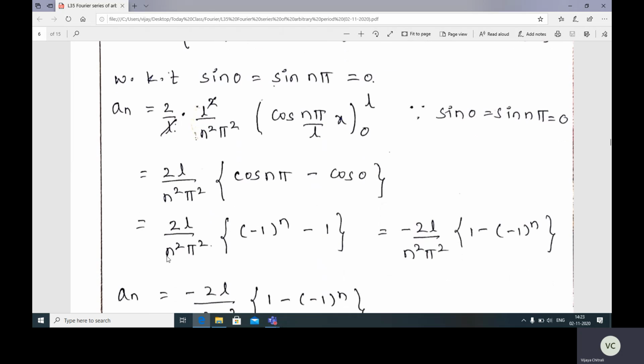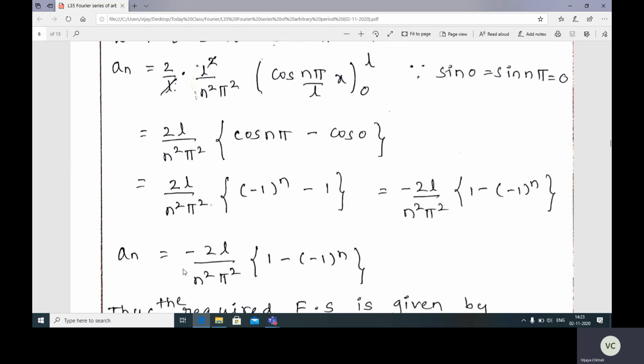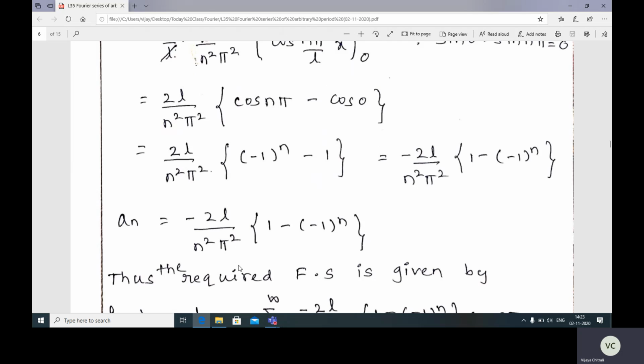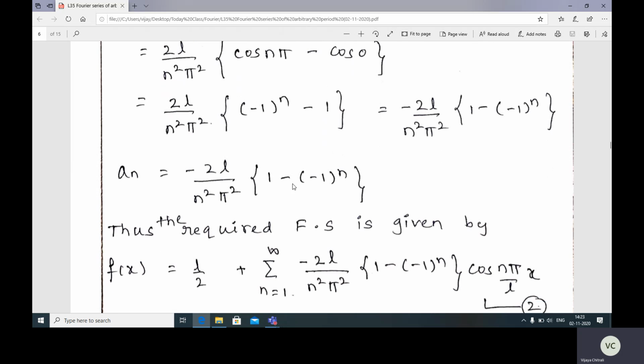Now 2L divided by n square pi square, cos n pi is minus 1 raised to n and cos 0 is 1. So minus 1 raised to n minus 1. Now take minus as common and take it outside. Minus 2L divided by n square pi square, 1 minus minus 1 raised to n. Now a_n is equal to minus 2L divided by n square pi square, 1 minus minus 1 raised to n.